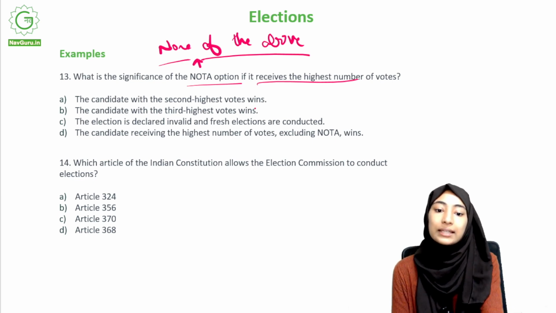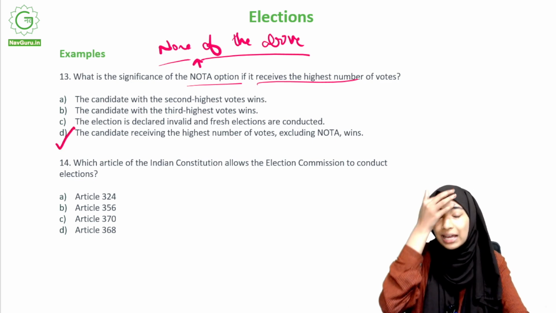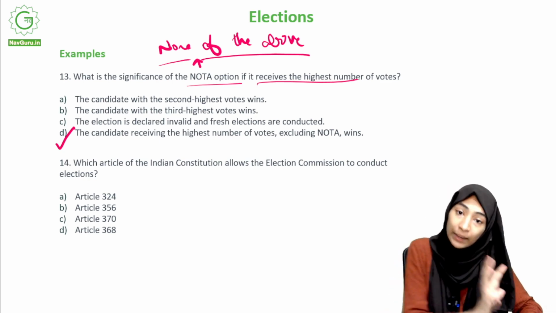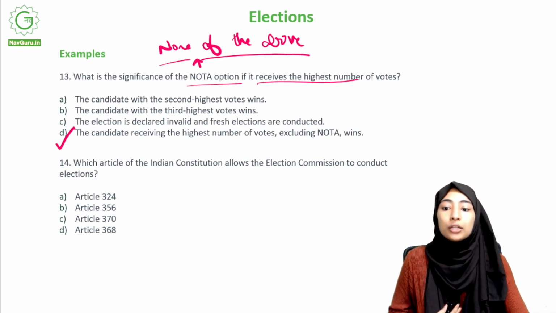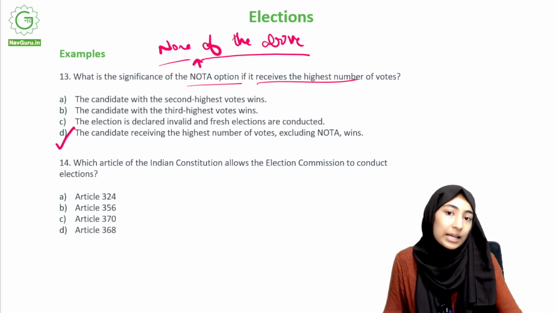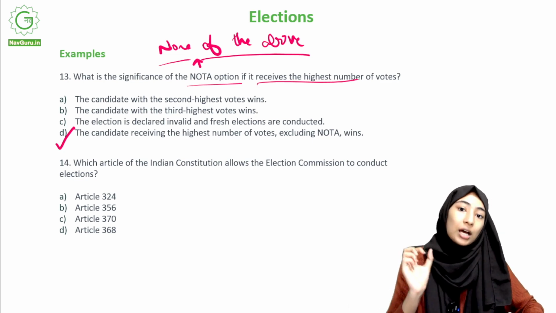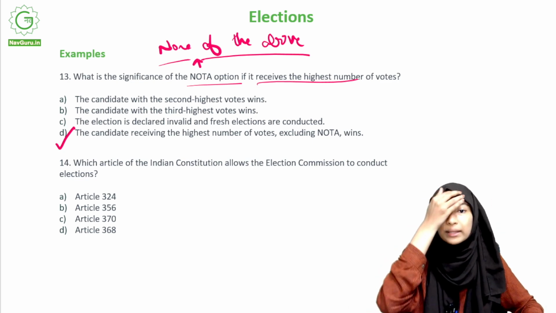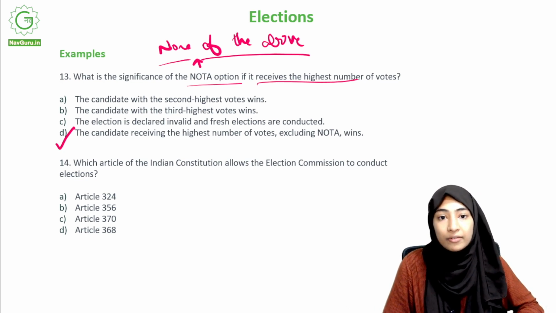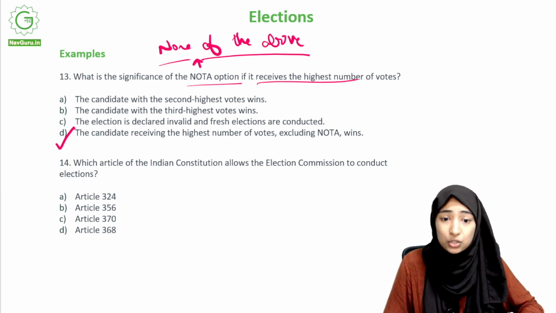Right, so the answer is that the candidate receiving the highest number of votes excluding NOTA wins. They do not look at the number of NOTA votes you have. I mean, they will, but it does not do anything to the election. It does not impact election results, right? NOTA is just for the election commission to understand, to sort of take a survey of whether the people are dissatisfied with the candidates they have and things like that. Other than that, NOTA doesn't really have a lot of significance in that sense.